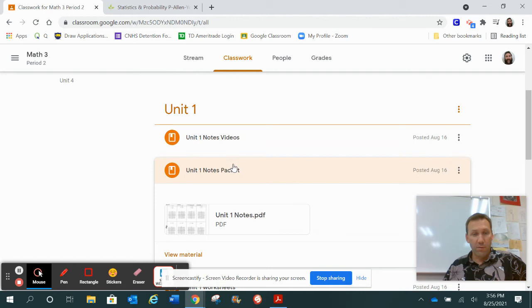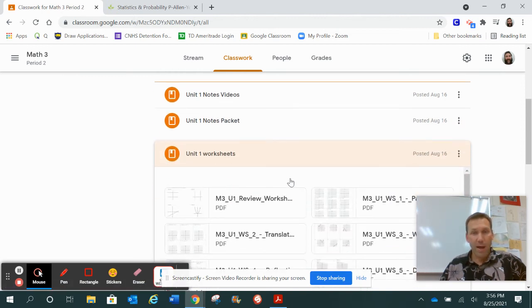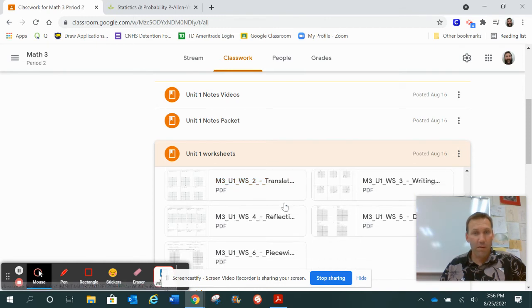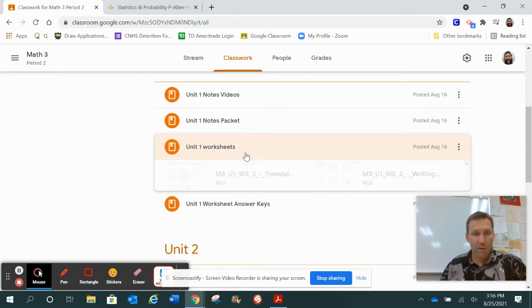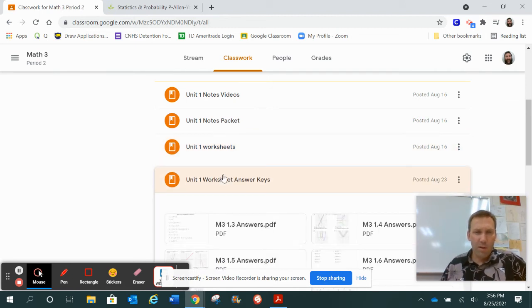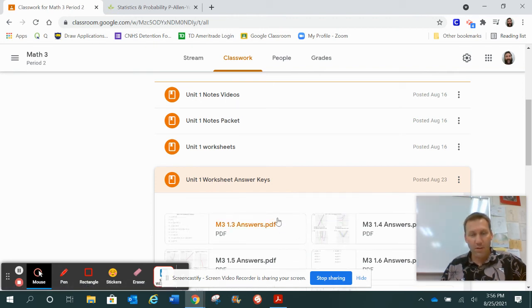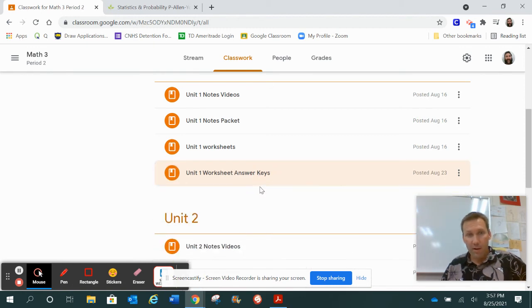I don't require your students to print these. I do give them a copy of the packet. But if they lose a page or forget it somewhere, they can print out the notes here. Same thing with the worksheets. This is basically the packets, but it's the individual worksheets rather than the whole packet. So they can print out the worksheets if they need another worksheet. I debated on this, but I actually ended up putting the answer keys to the worksheets up here as well. This does not show work, so the students can't really turn this in if they just copy the answers because it won't have any work shown, but at least they can check their answers.